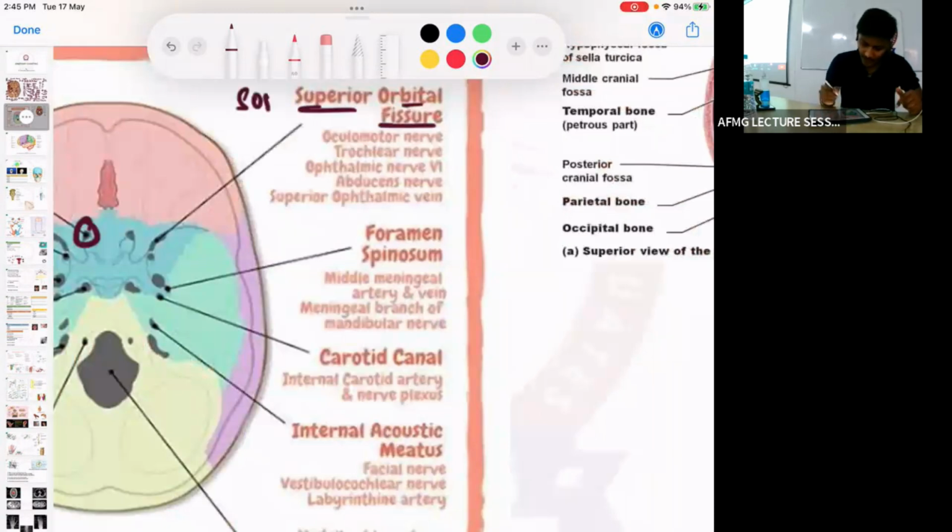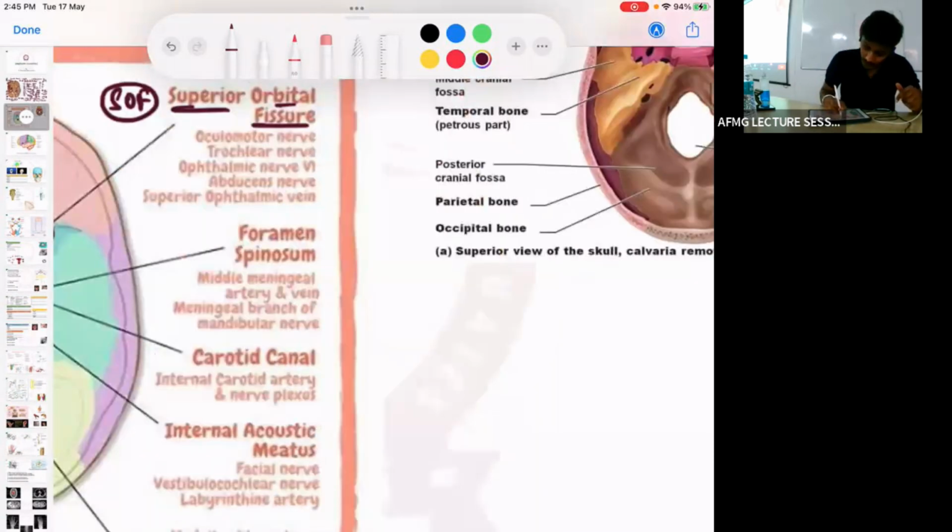Behind the optic canal there is the superior orbital fissure. Via the superior orbital fissure, what will pass? The third, fourth, fifth and sixth cranial nerves: oculomotor, trochlear, the ophthalmic division of the trigeminal, and the abducens nerve. Only one branch of the trigeminal passes; obviously it is related to the eyes, so the ophthalmic division. And last is the superior ophthalmic vein.